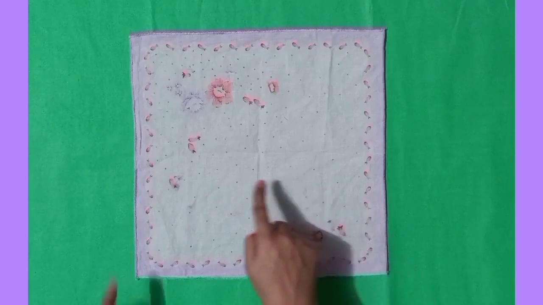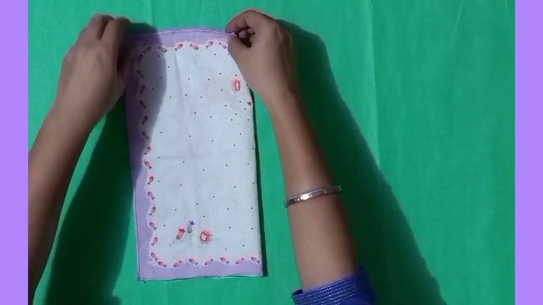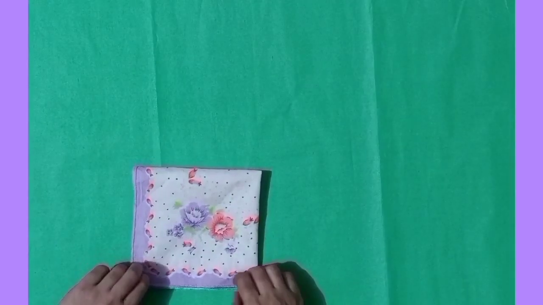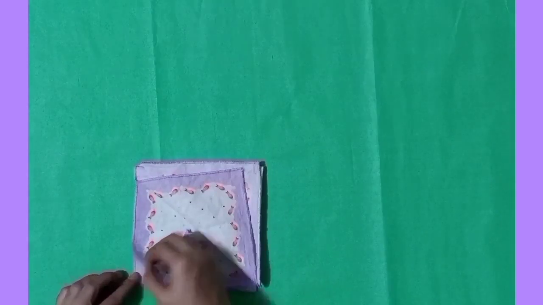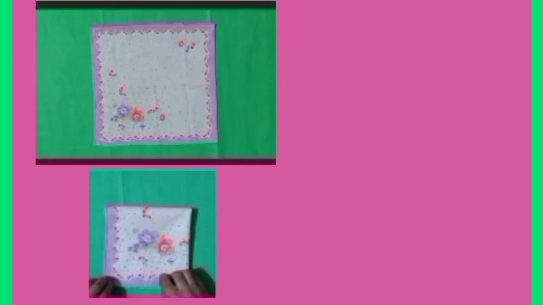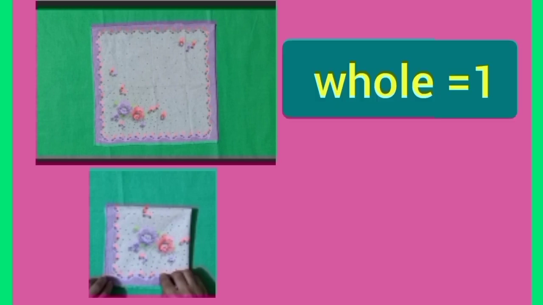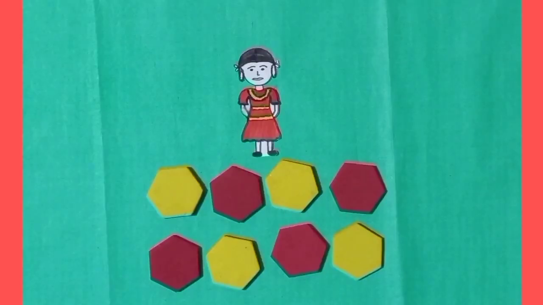Dear students, let's learn the concept of 1/4 with this square hanky. I will fold it into four equal parts. Dear students, in this way I will fold it like this. Now I have 1, 2, 3 and 4 equal parts of it. In this way, one whole thing can be divided into four equal parts. The whole thing is known as 1 and the one fourth part is numerically known as 1/4.